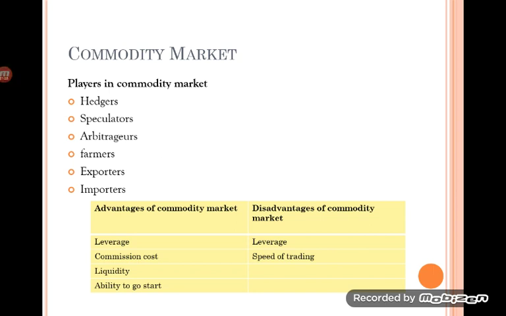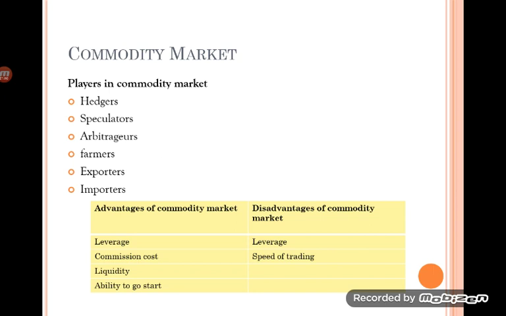Then the next topic is advantages and disadvantages of the commodity market. If you are listing out the advantages, leverage is one advantage. Leverage is the returns on the investment in the commodity market, done by the investor on the basis of debt that he borrowed from somebody. So here he is minimizing the risk associated.